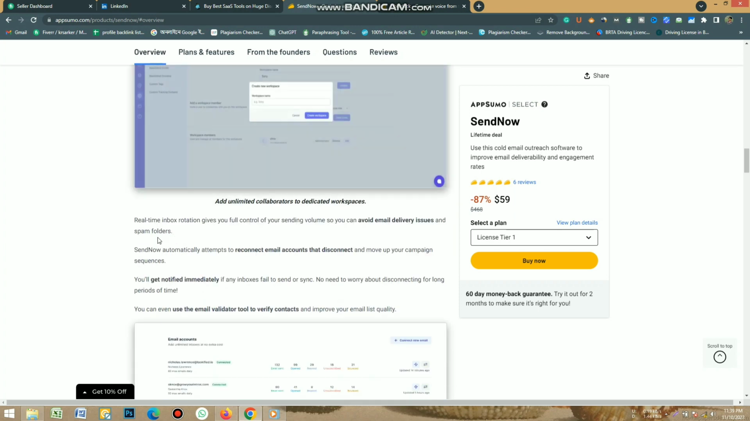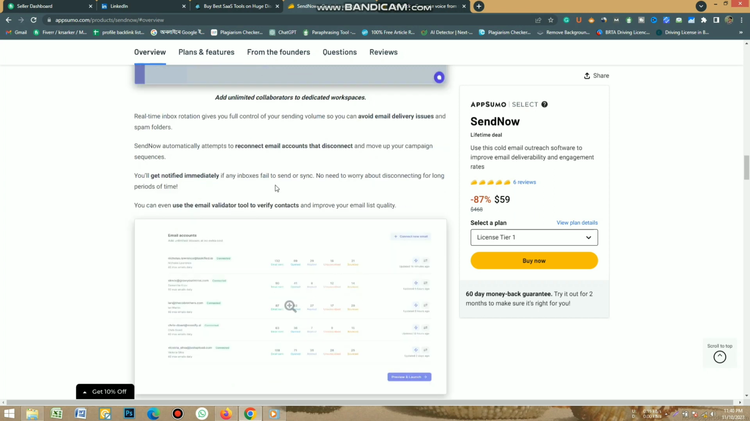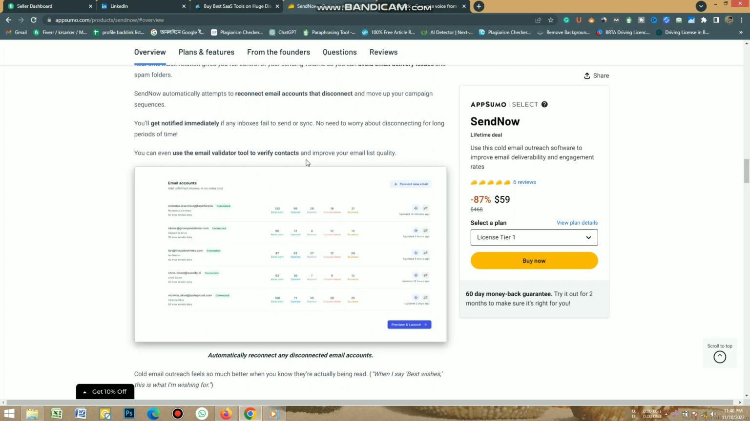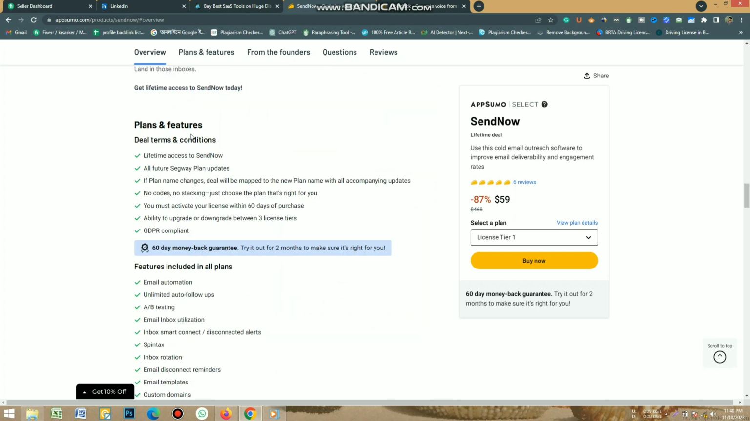Automatically reconnect any disconnected email accounts. SendNow automatically attempts to reconnect email accounts that disconnect and move up your campaign sequences. You'll get notified immediately if any inboxes fail to send or sync. No need to worry about disconnecting for long periods of time. You can even use the email validator tool to verify contacts and improve your email list quality.